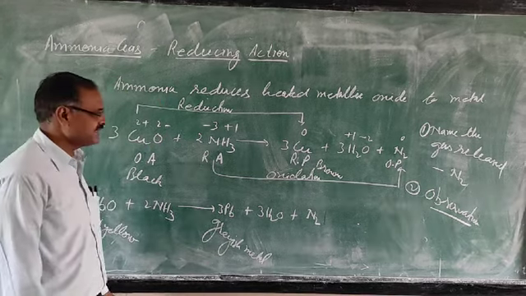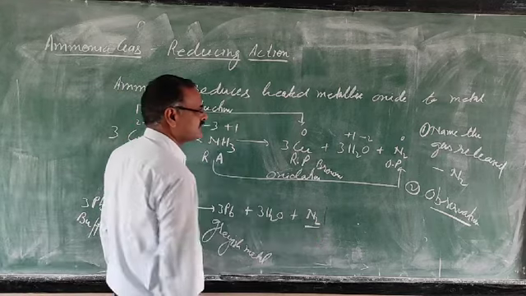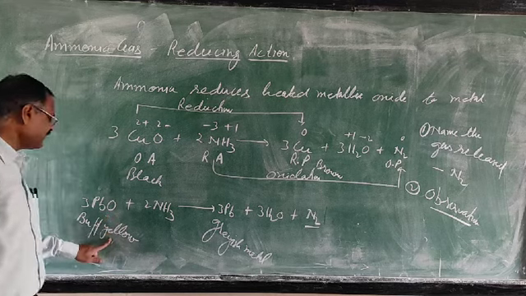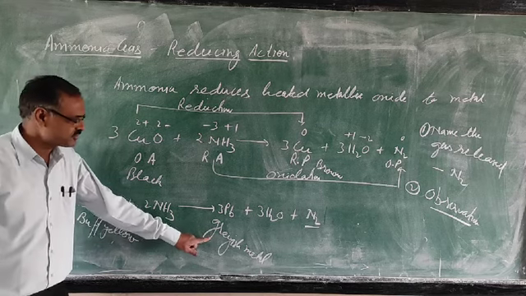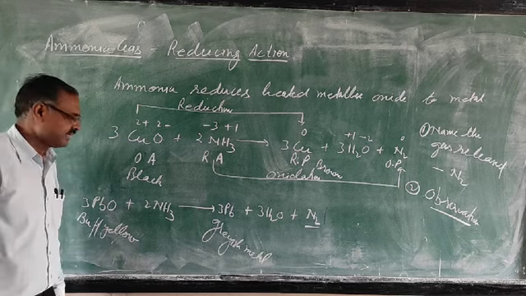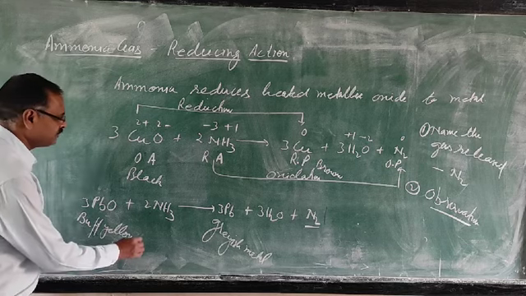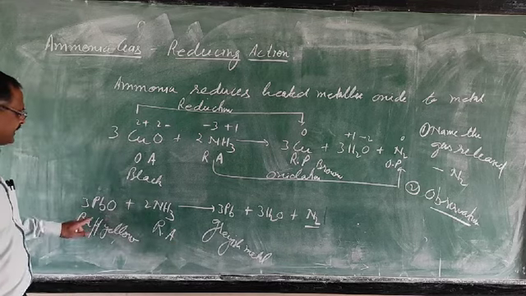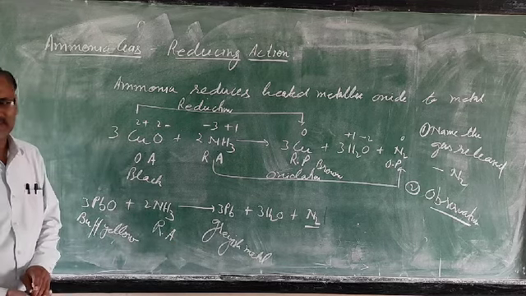Then name the gas released. Nitrogen. Observation: buff yellow lead oxide is reduced to grayish metal lead. Then in this reaction, what is the role of ammonia? Ammonia is used as a reducing agent, and this lead oxide is used as an oxidizing agent.